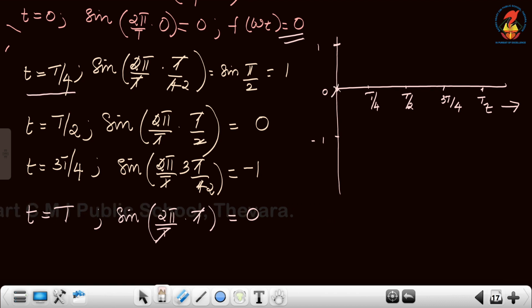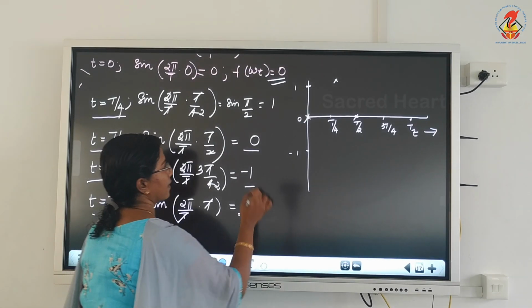Now, at the time T by 4, what is the value of the sine function? It is 1. Now, when t is equal to T by 2, what is the function's value? 0. When t is equal to 3T by 4, what is the function's value? Minus 1. Similarly, when t is equal to T, that is the total time taken for one complete oscillation, it will be 0.